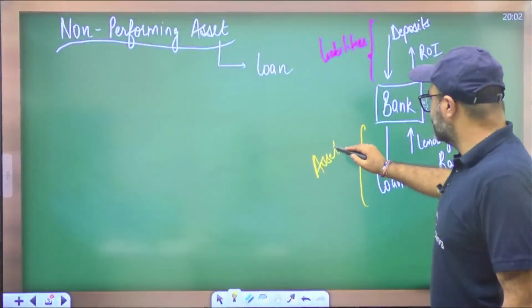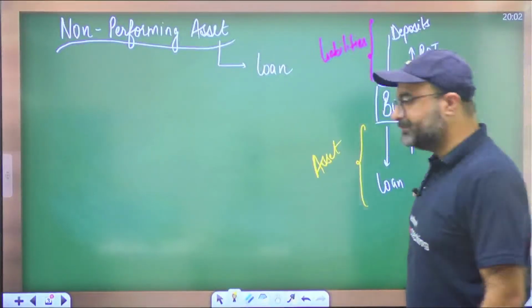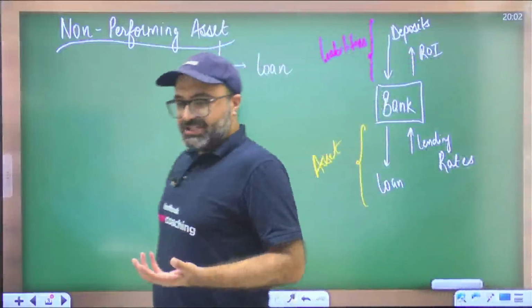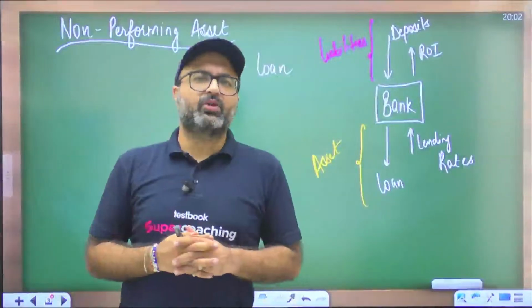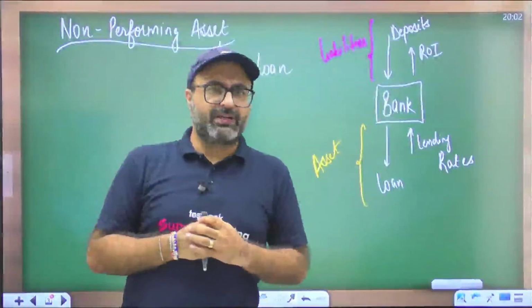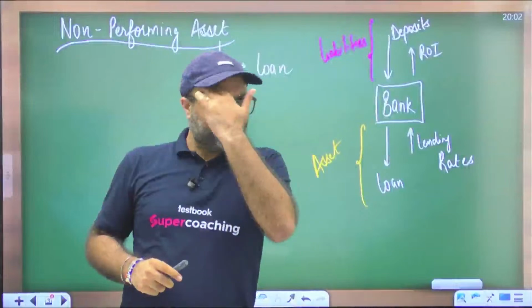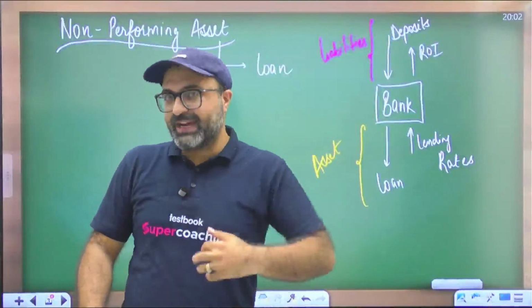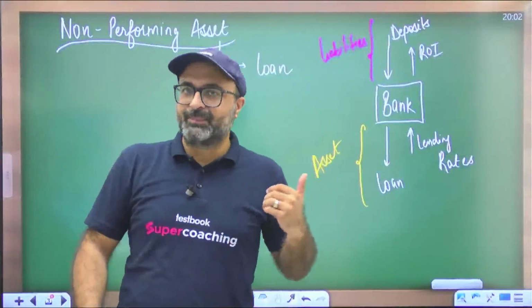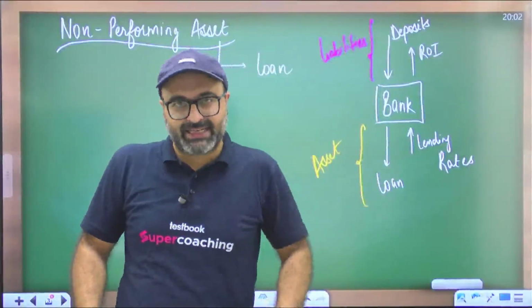What is an asset, sir? Anything which can be converted into cash is termed as an asset in very simple terms. But if I make this point clearer in two forms, first, an asset is something which fetches you a return. So a loan given by the bank provides returns to the bank. So that is the reason the bank terms it as an asset.